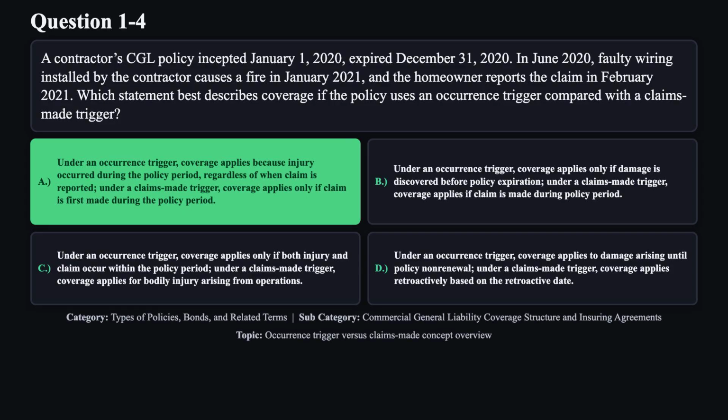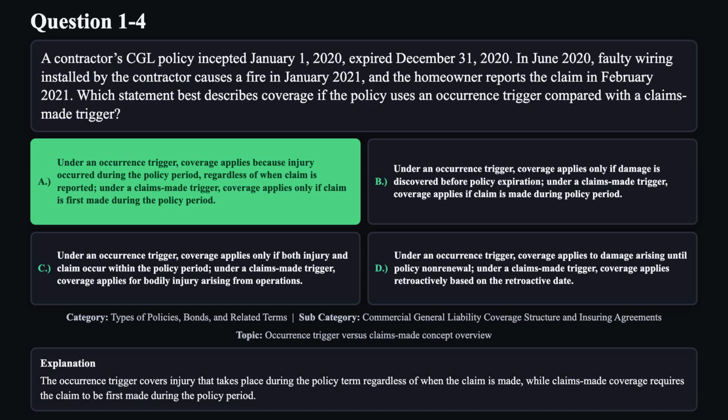The correct answer is A. The occurrence trigger covers injury that takes place during the policy term, regardless of when the claim is made, while claims-made coverage requires the claim to be first made during the policy period.